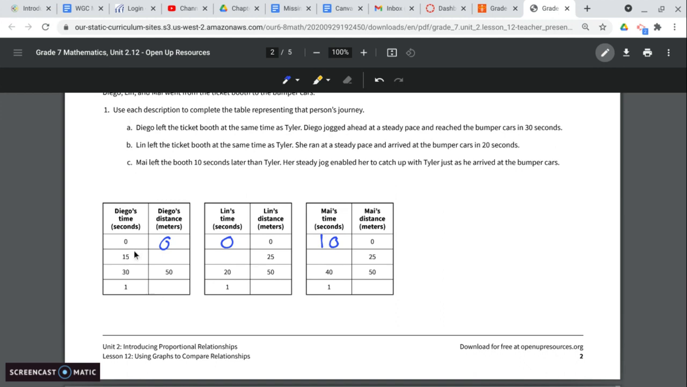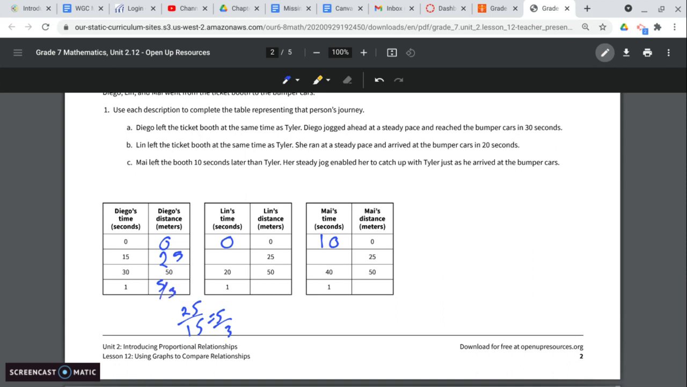For Diego, we see that at 30 seconds, he went 50 meters. For 15 seconds, it'd be half of that, so it'd be 25. To find our unit rate, in 1 second, how far did he go? Taking our 25 and dividing it by 15 gives us 5/3. So 5/3 is how far he goes.